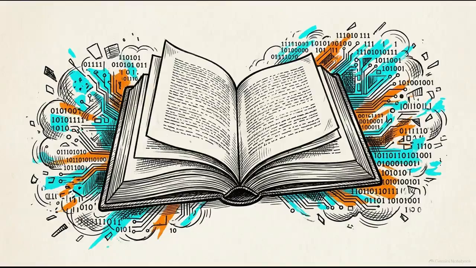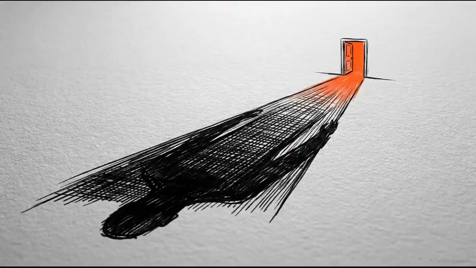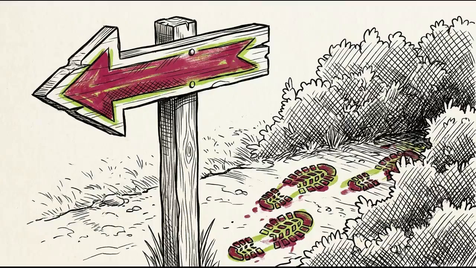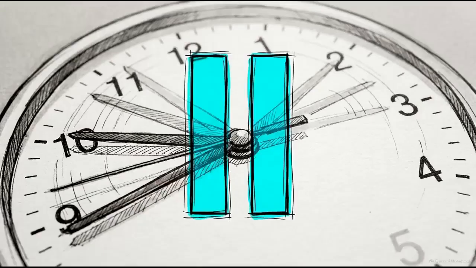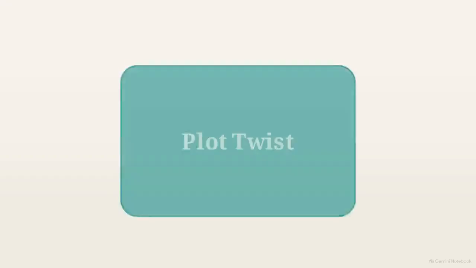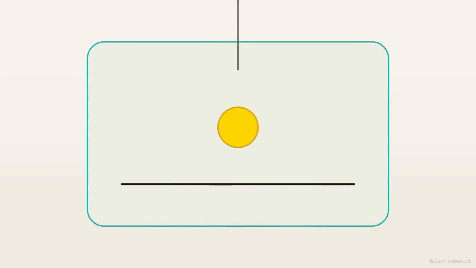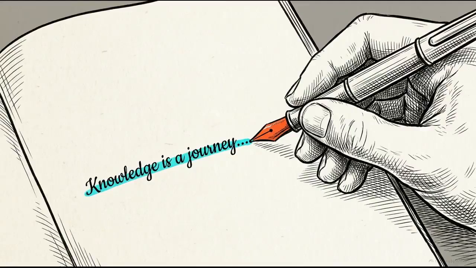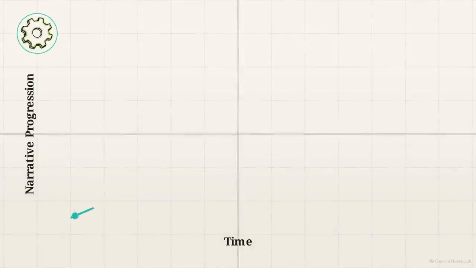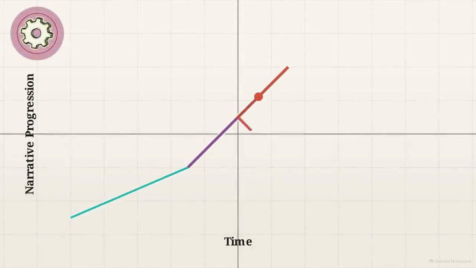Some devices control information. Foreshadowing drops hints for future events. A red herring plants false information. A flashback pauses the current timeline. Other devices create shock. A plot twist executes an unexpected deviation from the anticipated ending. Deus ex machina occurs when an insoluble conflict is suddenly resolved by the appearance of a brand new character or external force, swooping in to fix the problem. When you identify these techniques, you start to see the author's hand at work, making deliberate choices to shape the pace and direction of the story.